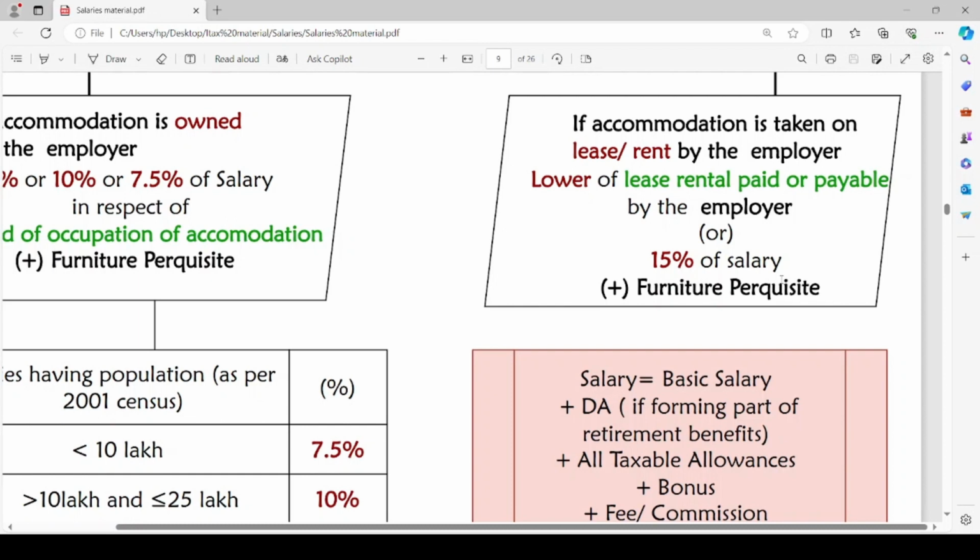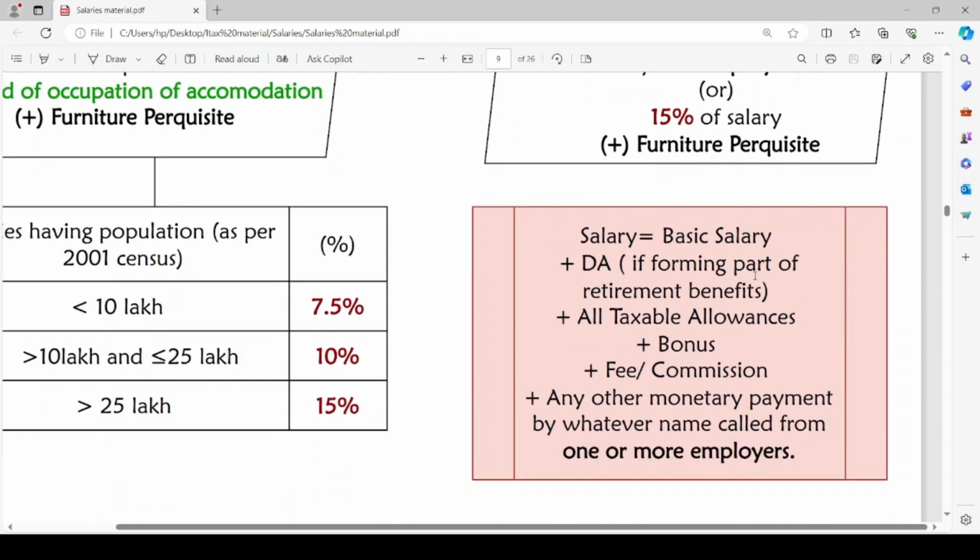Here we have taken 10% of salary, 7.5% of salary or 15% of salary. So, what constitutes the salary while calculating the perquisite value for the rent-free accommodation? Salary here includes basic salary, dearness allowance if it forms part of retirement benefits, all taxable allowances, bonus, fee or commission, and any other monetary payment by whatever name called from one or more employers.